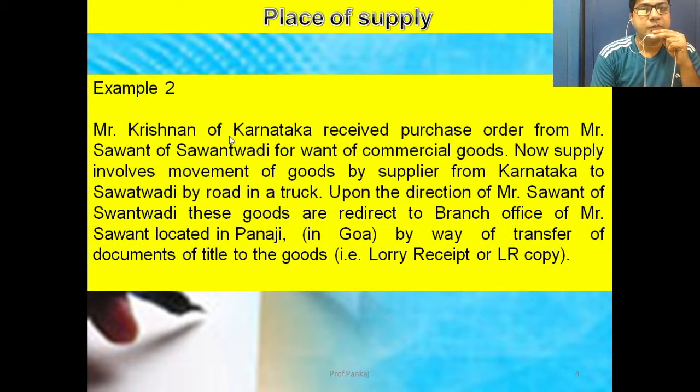Mr. Krishnan of Karnataka received a purchase order from Mr. Sawant of Sawantwadi for commercial goods. Krishnan is the supplier and Sawant is the recipient. Supply involves movement of the goods by the supplier from Karnataka to Sawantwadi by road in a truck.